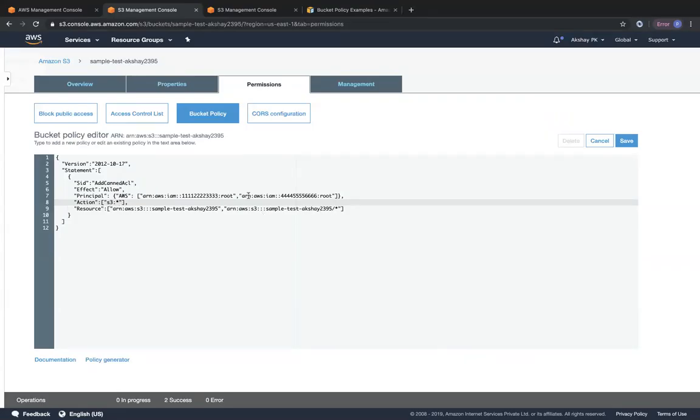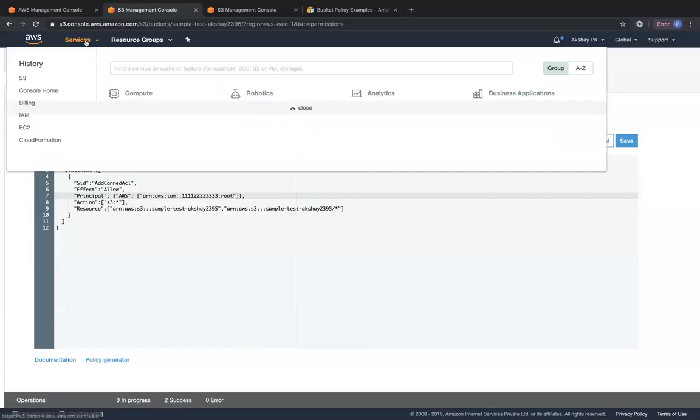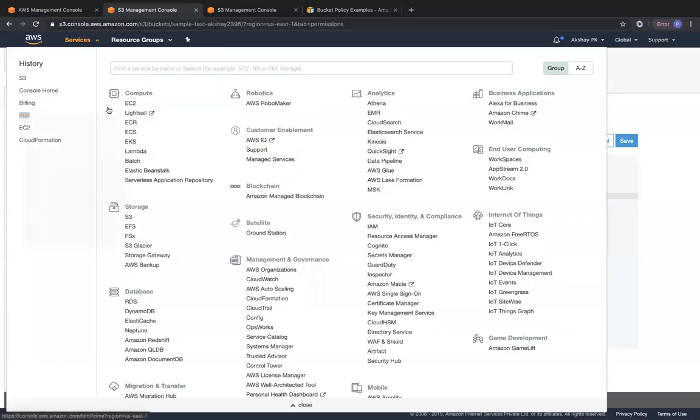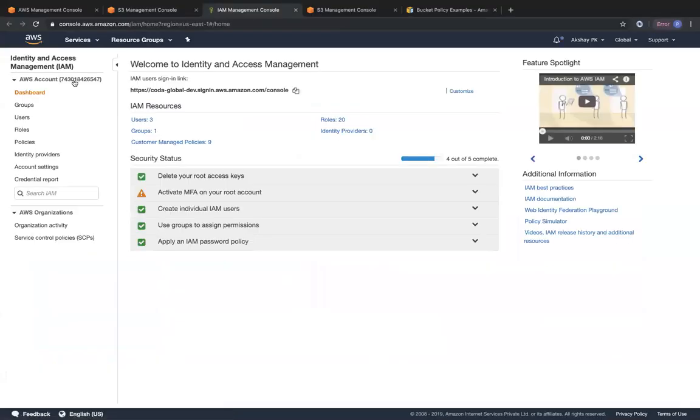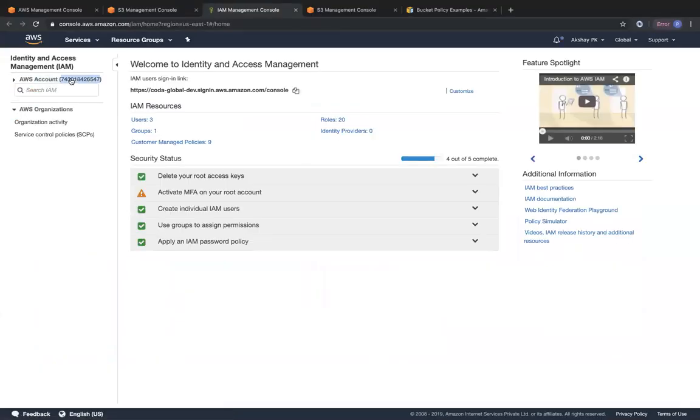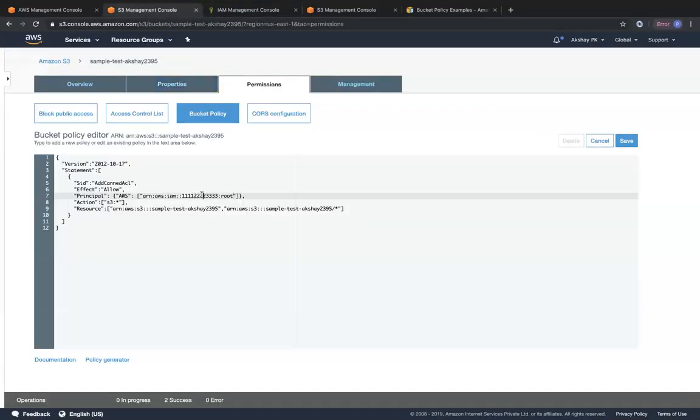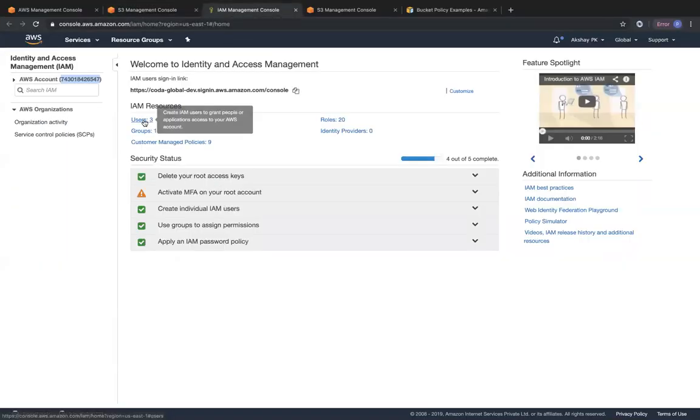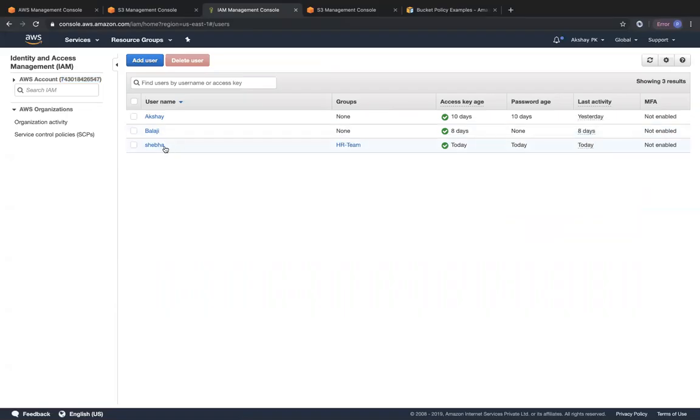Okay, so the entity, root by default, will have access. So who is the root user or the owner of this particular account? We are going to remove this, and then we are going to copy our account ID from IAM. So how do you copy the account ID from IAM? On the left hand side, you can see over here that we have the AWS account ID. So copy the AWS account ID, paste it over here, and instead of root, we are going to paste a user called Shiba. Okay, so just to show you, we have a user called Shiba.